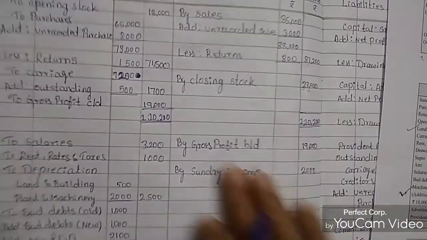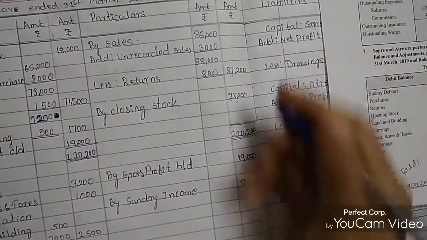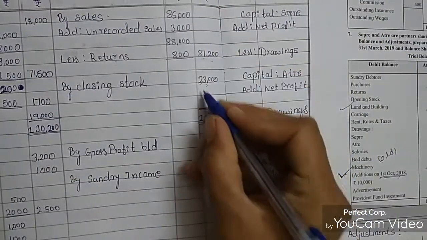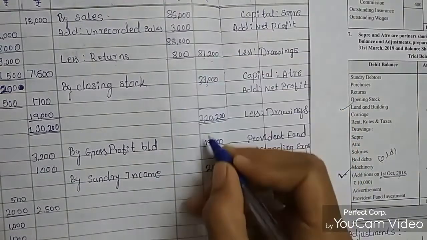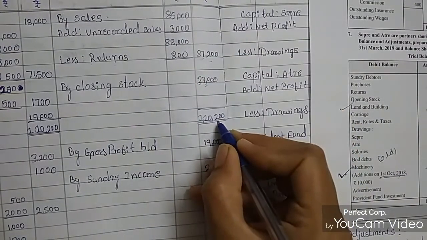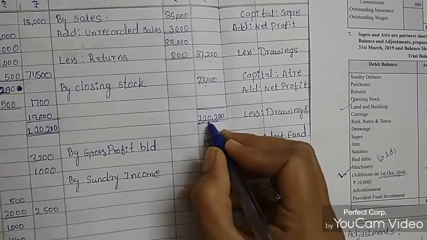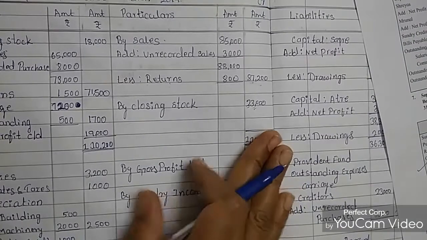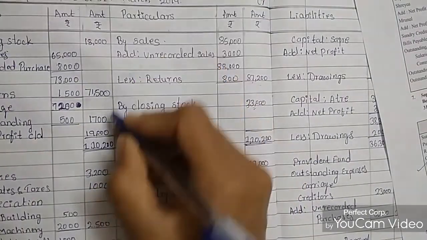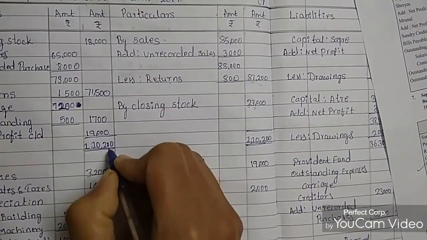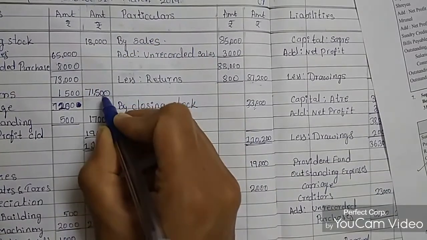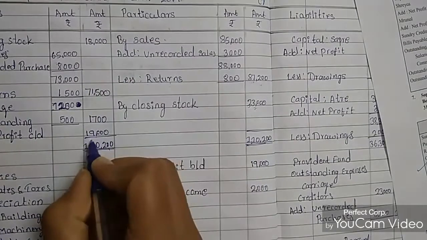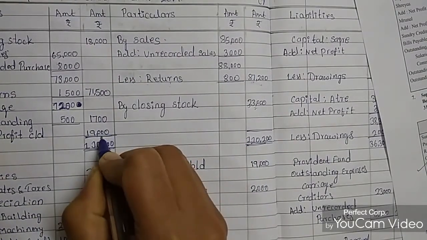Next, after closing stock, we need to calculate these amounts. 87,200 rupees plus 23,000 rupees. It becomes 1,10,200 rupees. So total amount is 1,10,200 rupees. But this amount is becoming less. So this amount is carried forward here. So the 1,10,200 rupees minus 18,000, 71,500 rupees, then 1,700 rupees. After deducting, we got an amount of 19,000 rupees.